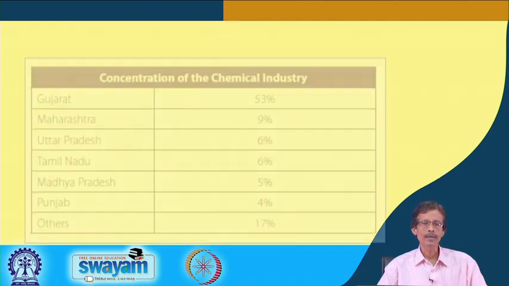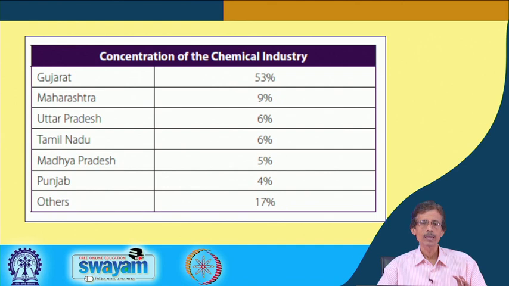What we get now is the different concentrations of the chemical industry in our country, India, and how they are concentrated in different zones and areas, particularly why the chemical industry is not so common in the eastern region of our country.